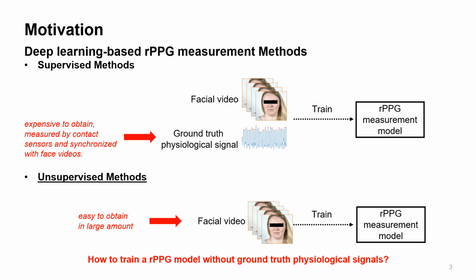But the problem is that it is expensive to obtain the ground truth physiological signal measured by contact sensors and synchronized with facial videos. In this work, we try to use only facial video to train rPPG measurement model, since facial videos are very easy to obtain in large amounts. But the challenge is how to train an rPPG model without ground truth physiological signals. And in this work, we will try to incorporate rPPG prior knowledge into the model to enable unsupervised method.